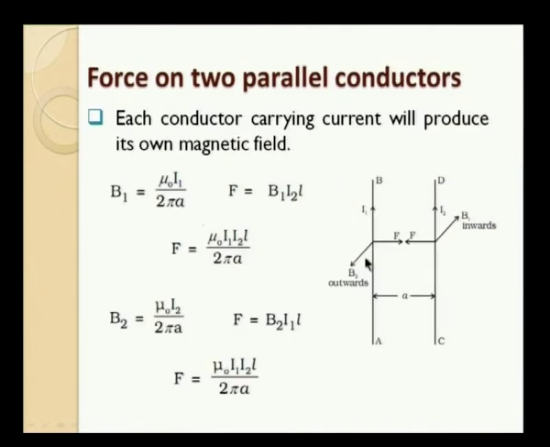In that case, the magnetic field is B2. B2 will be coming out here because it is circular in this way. So, in the region where the first conductor is kept, the magnetic field will be coming out. According to the right hand rule, the current is in this direction, the magnetic field is in this direction, and the force will be towards the right. So, that force is existing on the wire AB.